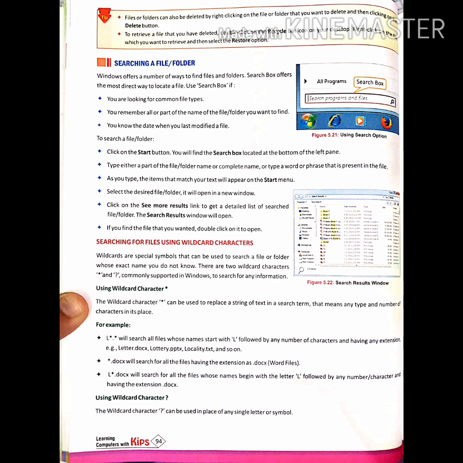Students, just go through these rules of searching a file using wildcard characters. It is an important part of this chapter. We will have some questions regarding this searching criteria, so it will be helpful for you if you read out these points carefully yourself. So this is all about our lesson number 5.